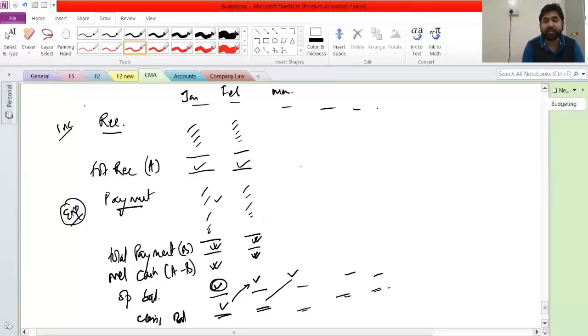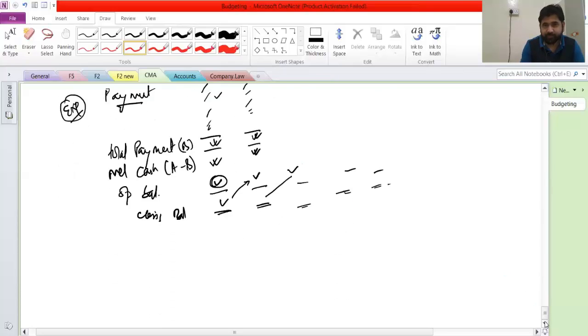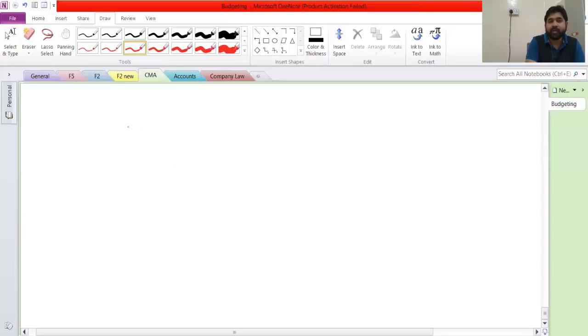See, what is the use of doing all of this? Expecting how much cash we will get. You are currently standing at 31st December, and this is what you are looking forward to. This is what you see for January, February, March. I'll not go far, let's say only these 3 months.